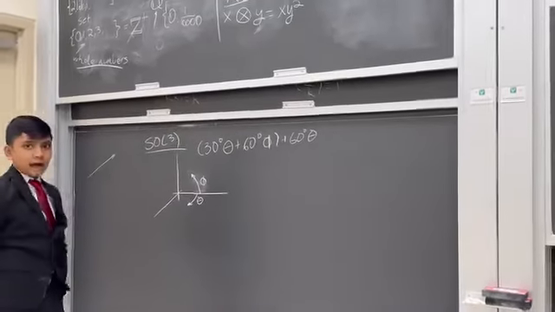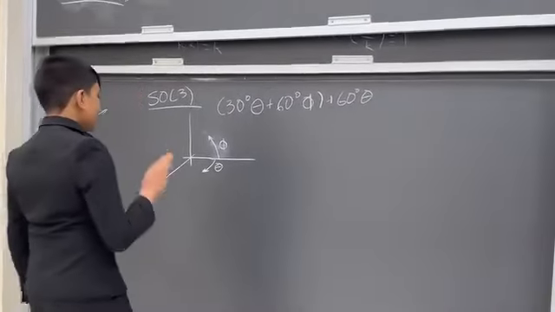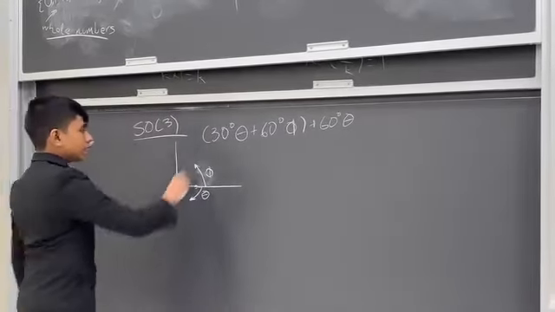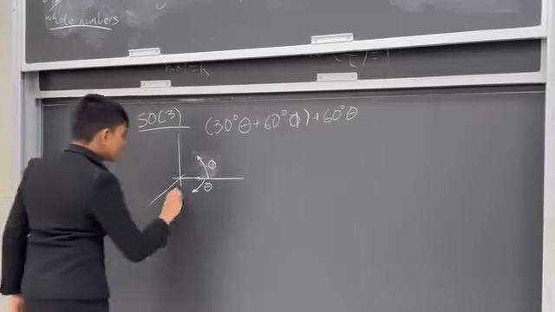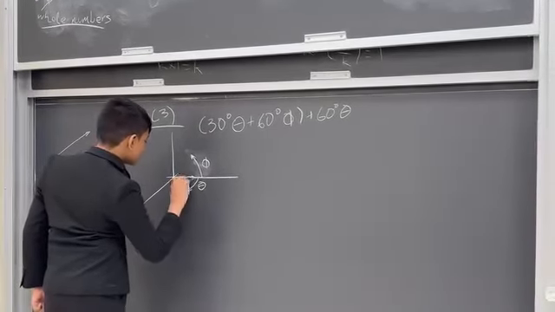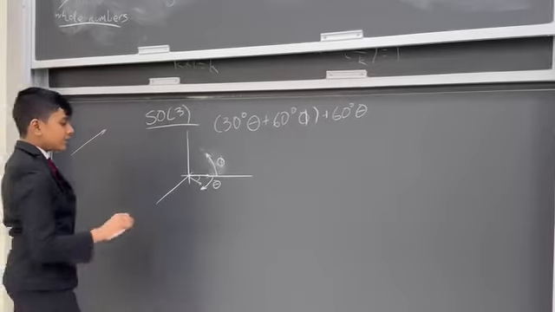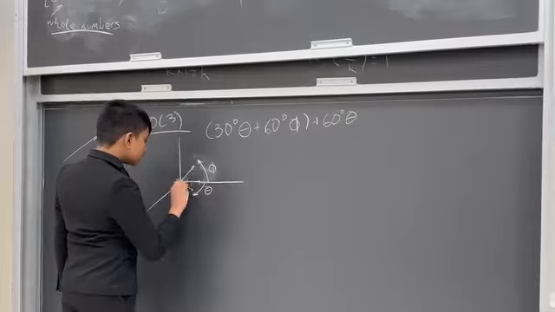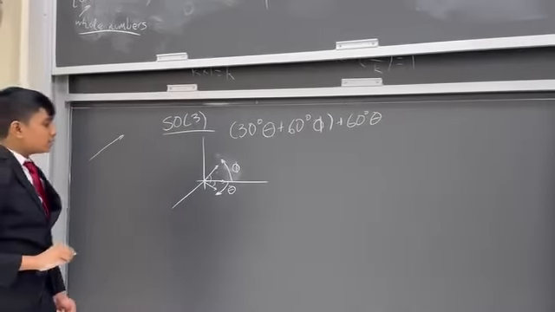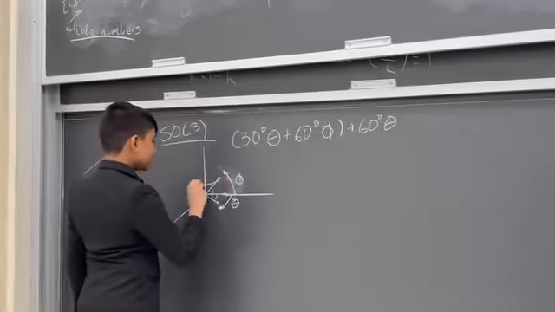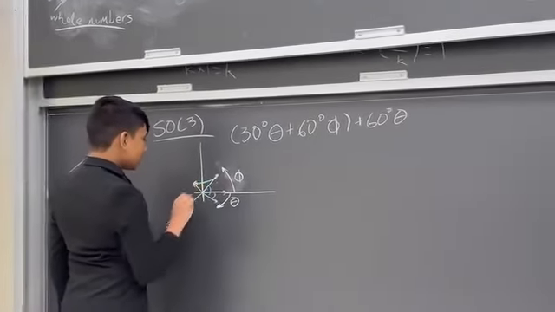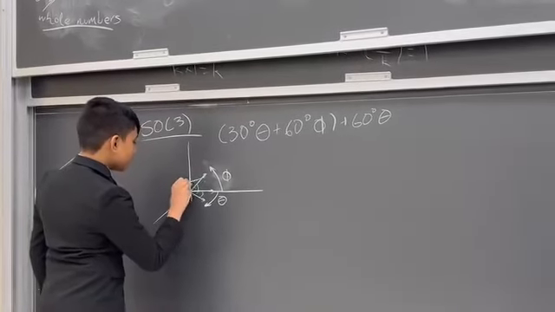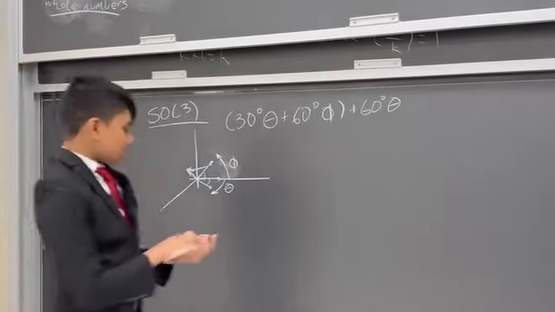Let's imagine how that would look. Let's draw this straight vector and then rotate it by 30 degrees theta. That would look sort of like this, 30 degrees. Then 60 degrees phi, which would look like this. And then we want to rotate it 60 degrees theta again, which would make it look like this. So this is the final landing point. Alright, let's keep note of that.